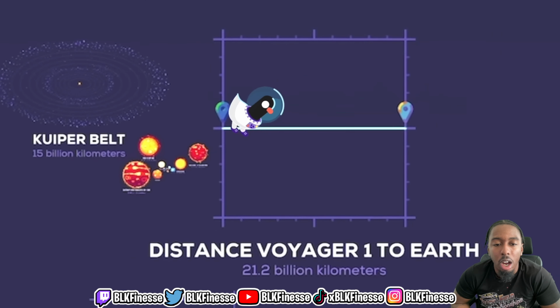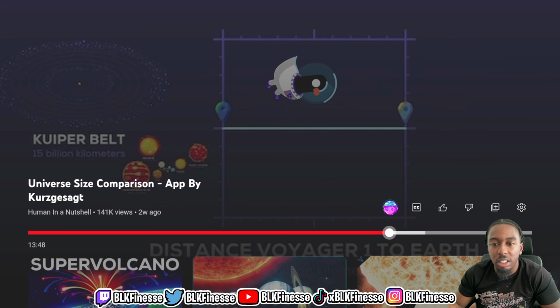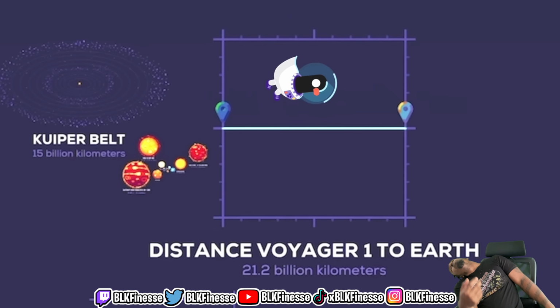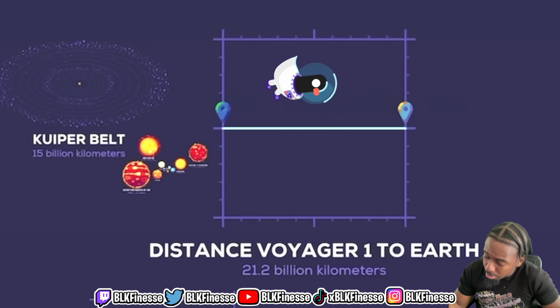Distance Voyager 1 to Earth, 21.1. That's crazy. The length of DNA for one human is longer than billions of miles. That's how much DNA we got in our body? But we can't see it. No, it's not. My brain hurts. My brain hurts.